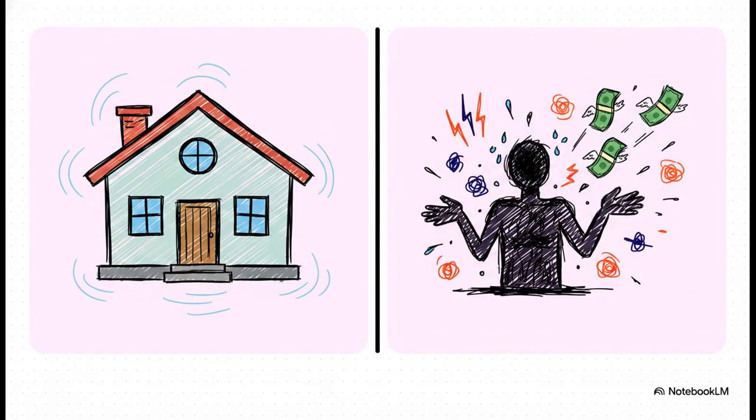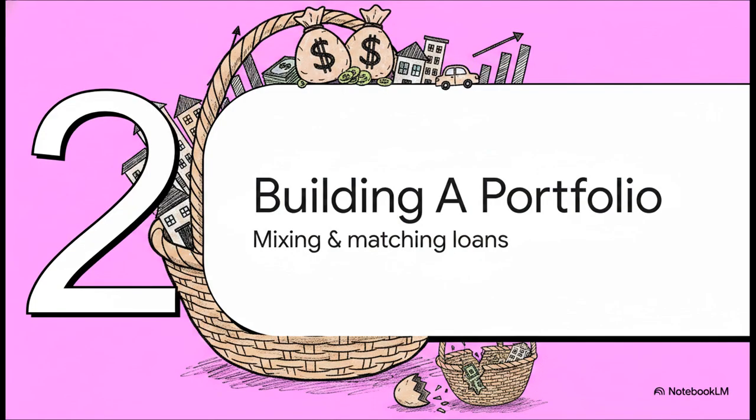So the crucial point here is understanding the divide between safe loans and risky ones. Let me ask you point blank. Would you rather hand over your own hard-earned cash to a totally stable homeowner whose house acts as a guarantee, or to a really risky cash advance borrower who might literally vanish tomorrow? The safe loan gives you absolute peace of mind, but lower profits. The risky loan? It might pay you a massive interest rate, but it's for sure going to keep you awake at night. Which brings us to Section 2, building a loan portfolio, mixing and matching your loans.